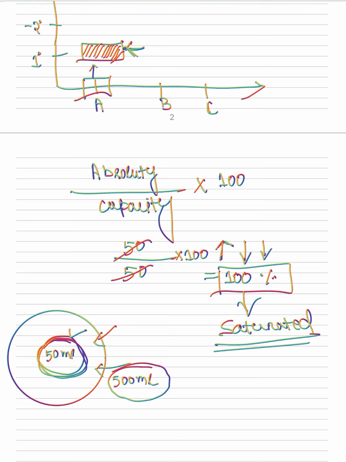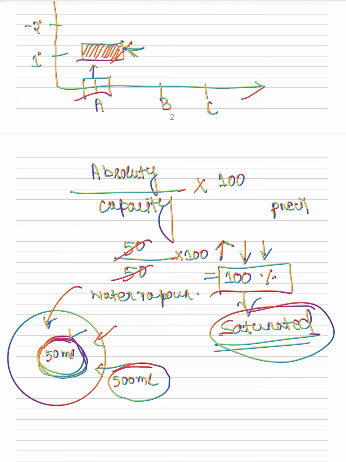There is no room for any other water vapor. Am I clear? So this saturated air mass has lots of chance to initiate precipitation.